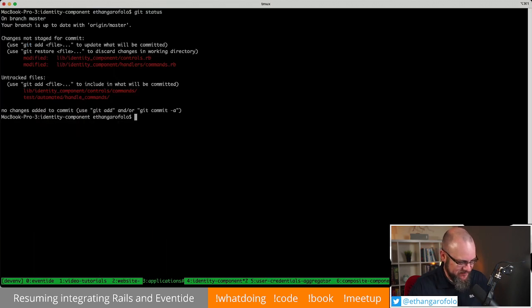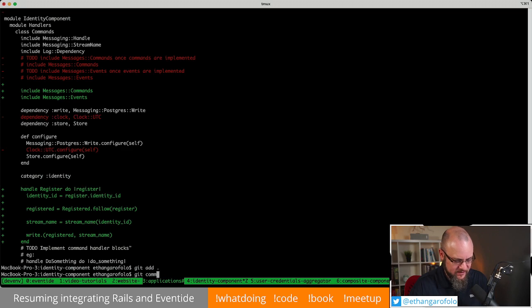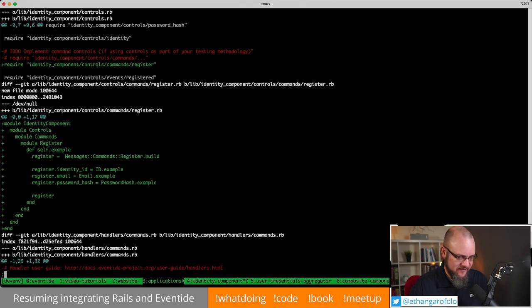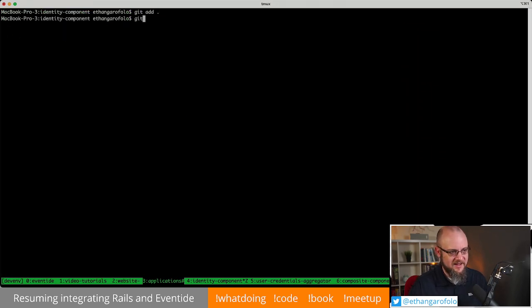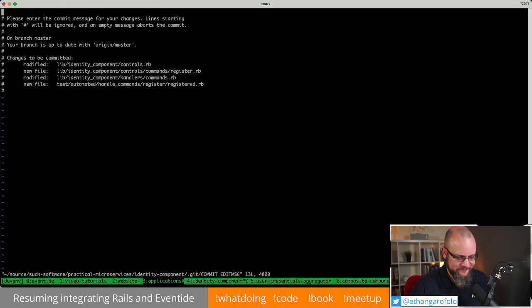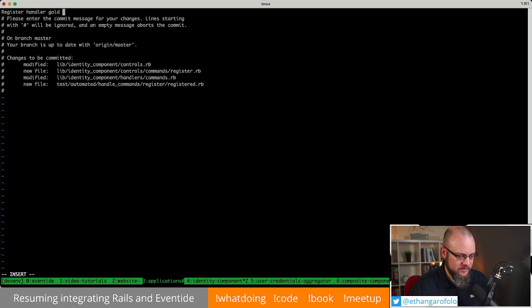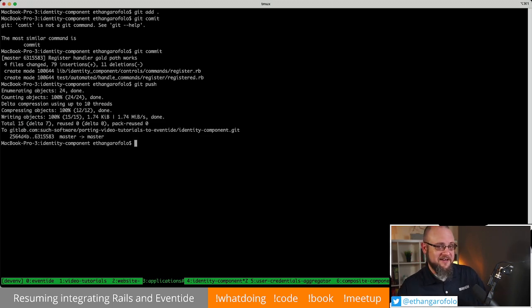I'm going to go ahead and commit what we have here. Do a quick diff, make sure there's no trailing white space, because that is the root of all evil. Okay, looks good. Git add, git commit. Oh, you have to spell commit correctly. Let's see, register handler golden path works. And I'll push that up so that it's available to download, to check out, to clone, whatever you wanted to say.